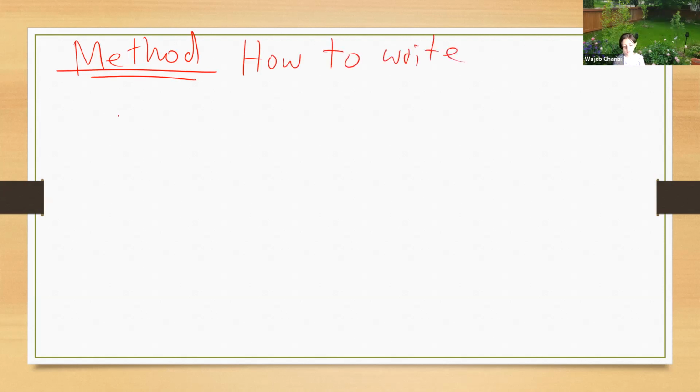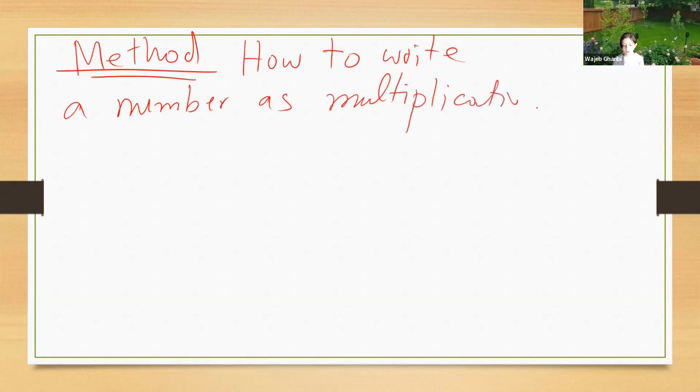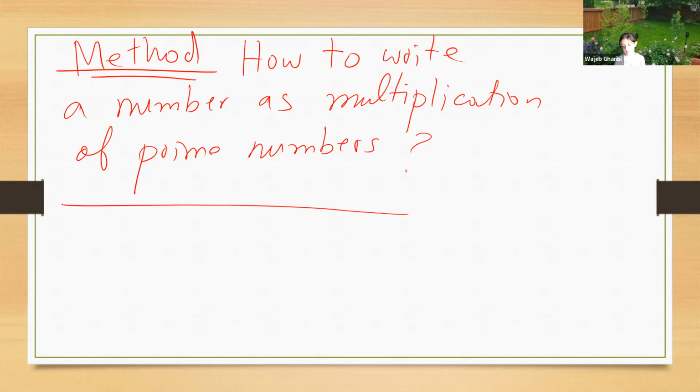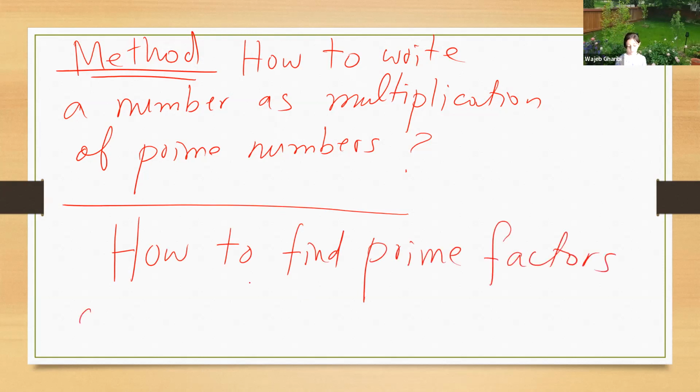The question is how to write any number as a multiplication of prime numbers, or how to find the prime factors of any integer. It's so easy, by division. Let us give an example.